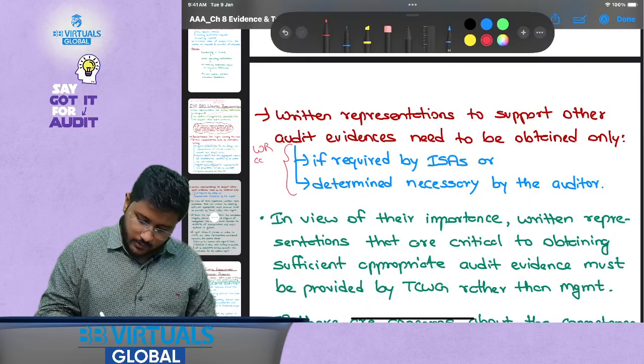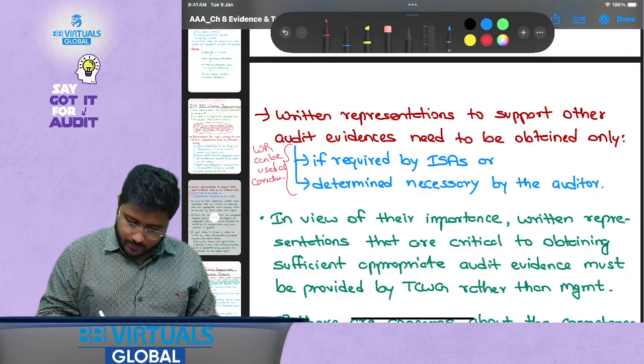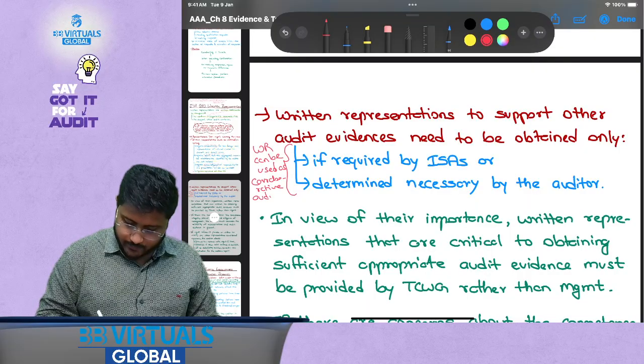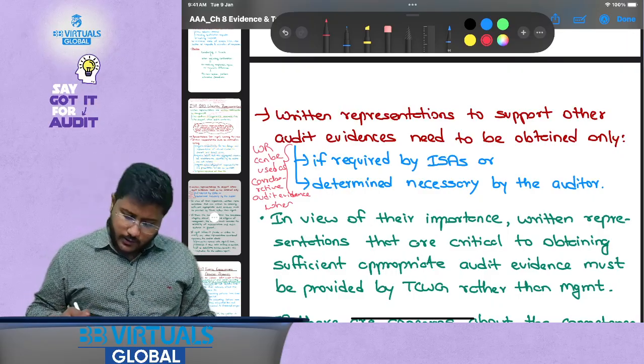WR can be used as corroborative audit evidence when required by ISAs or determined necessary by the auditor.